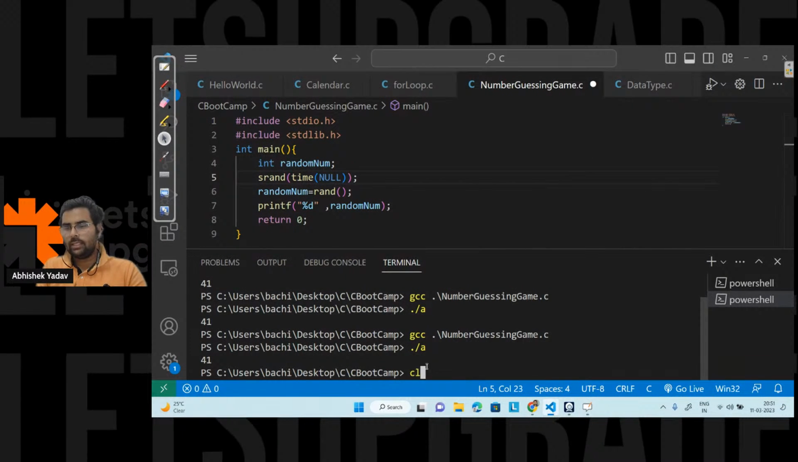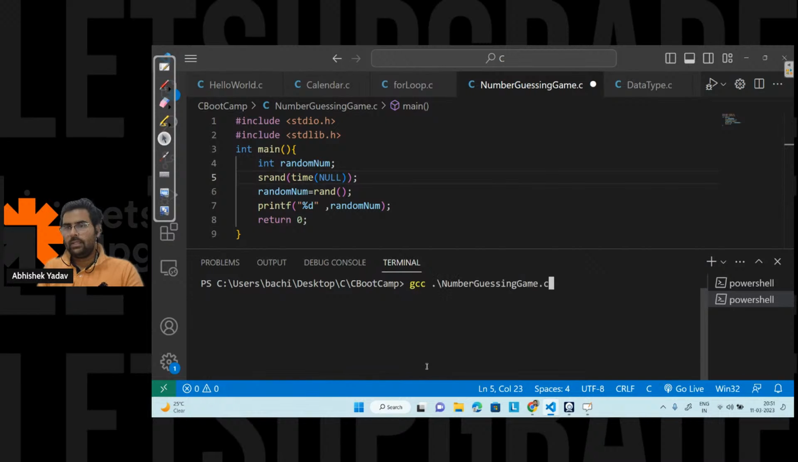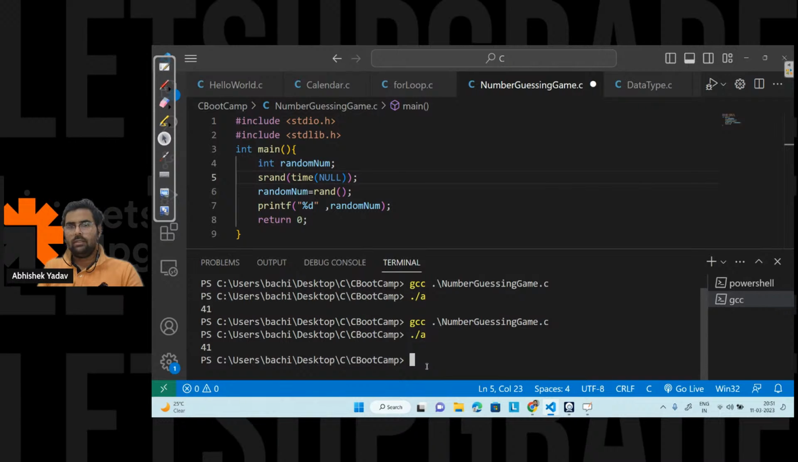So here, let's clear the screen. Compile the code and run ./a, right? So this time I'm getting 41. Okay, again I'm getting 41, right, guys? Why? Anyone? Why am I getting 41 again?